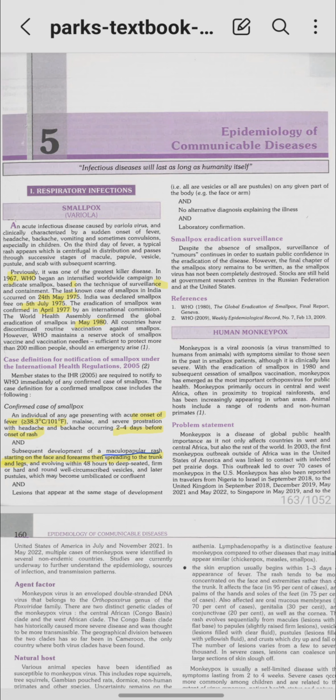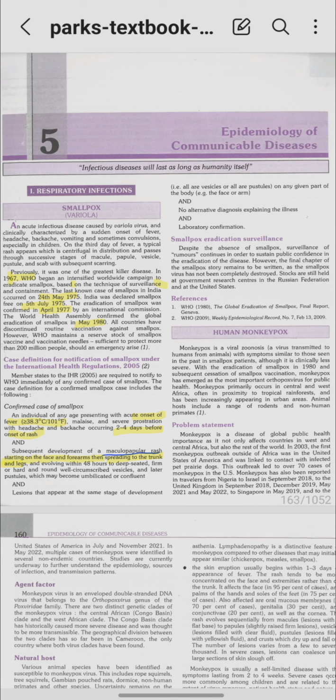Now, for the clinical features, there is always high-grade fever, and there is headache and backache, and the fever will be greater than or equal to 38.3 degrees Celsius. This will be 2 to 4 days before the onset of rash. Now, what kind of rash? It is a maculopapular rash. Now, how is its distribution? It starts on the face and then it spreads to the trunk and the legs. So, it does affect the face, the palms, and the soles.